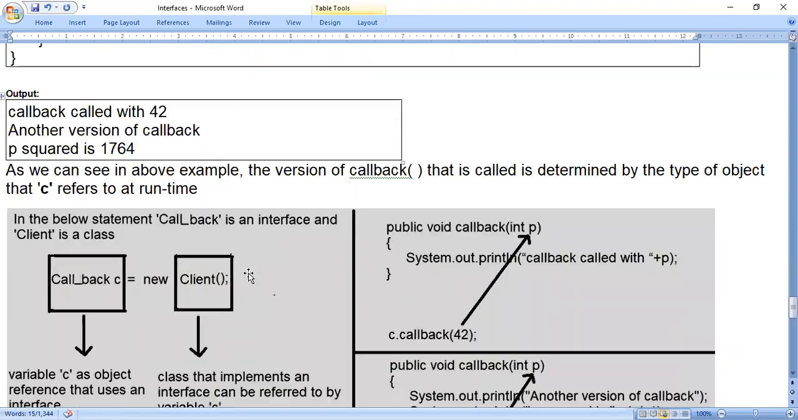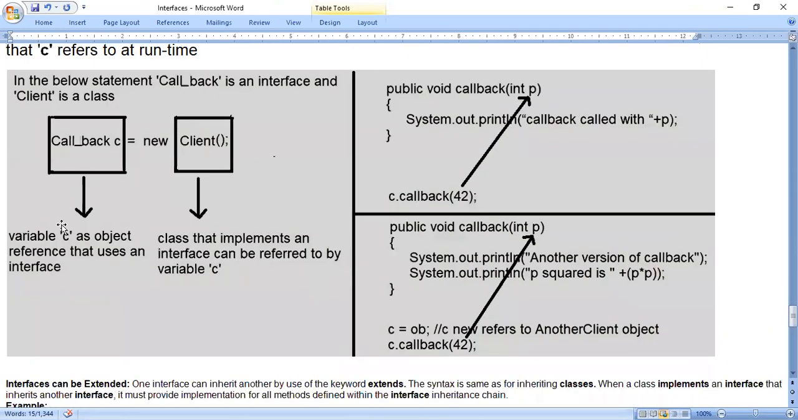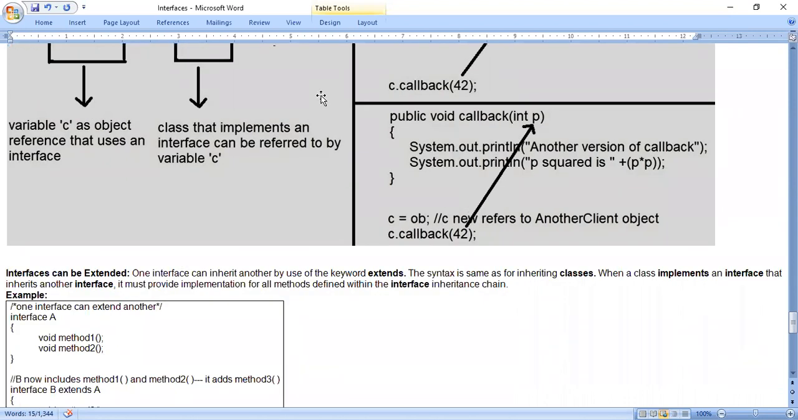Okay. So this is the output. So you can see this diagram. So first step is variable C as object reference that uses an interface. That means it is an object reference referring to the client class. So a class that implements an interface can be referred by variable C. So when you say C.callback, first time it will call the method present in client class. And after you change the reference to another client class, then you will call the method present inside another client class. So till here we have discussed yesterday. Now we will move further.